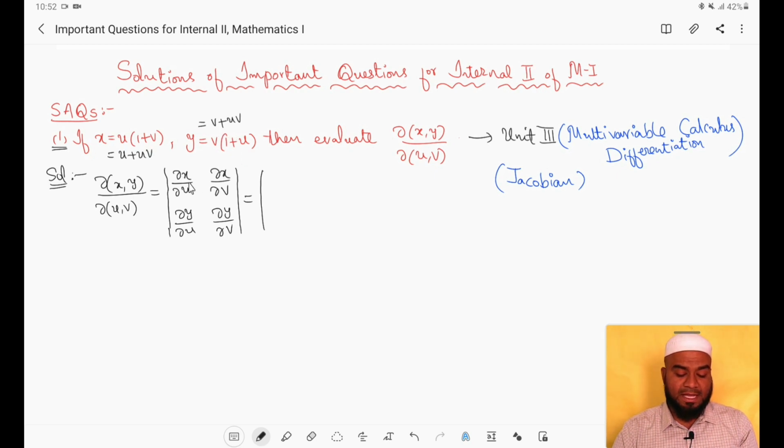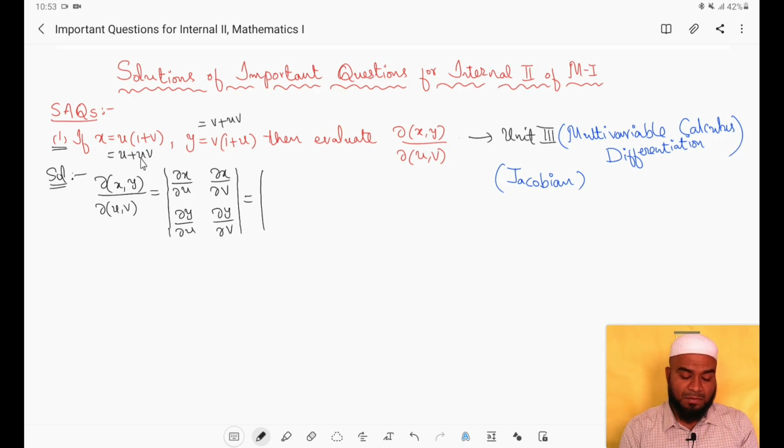So the partial derivative of x with respect to u. When we are differentiating x partially with respect to u, other variables will be treated as constants. Remember students, other variables should be treated as constants. So we are differentiating with respect to u. The derivative of u will become 1 and the derivative of this u will become 1. Here v will be constant, multiplied with the variable u, so v will be as it is; the derivative of u becomes 1, and v will be as it is.